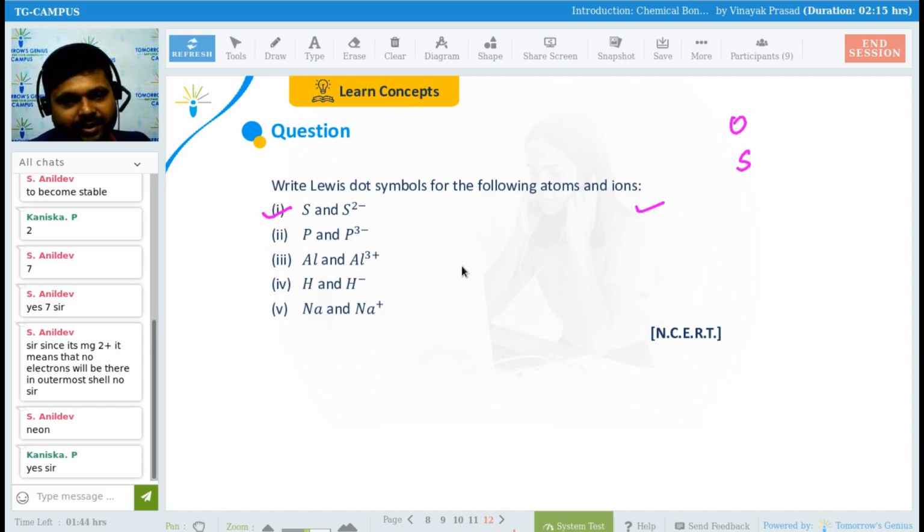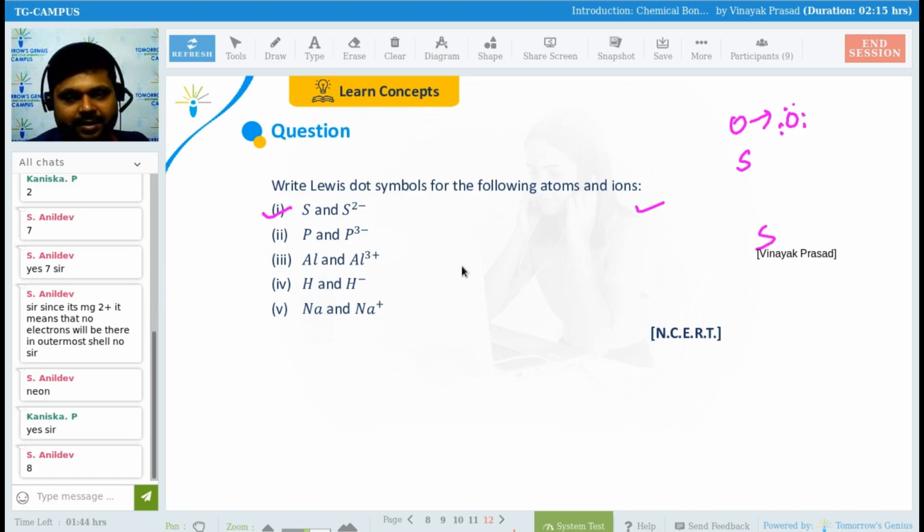S means what? Sulfur. Yes or no, guys? For oxygen, how many electrons are there in the outermost shell? 6. Yes or no, guys? Please tell me. 6. So for S2 minus, what will that be? Please tell me. S2 minus, how will you draw this? Yes, very good, very good. So accordingly you have to draw for